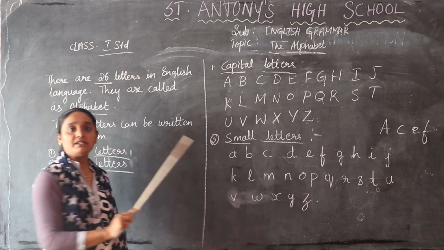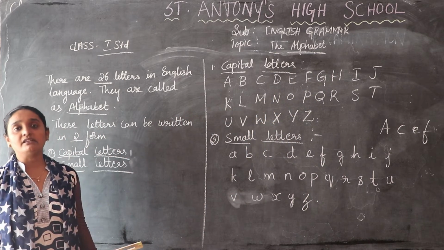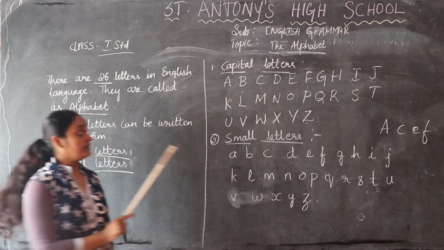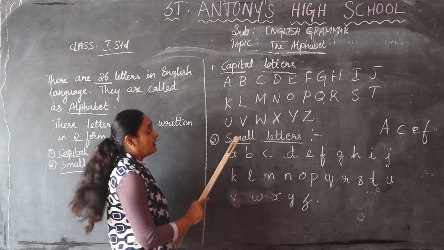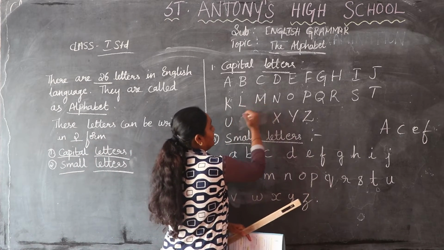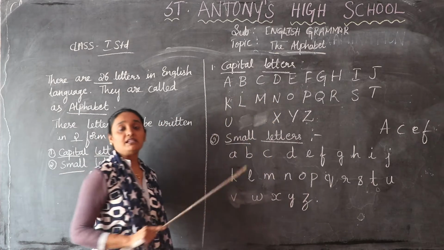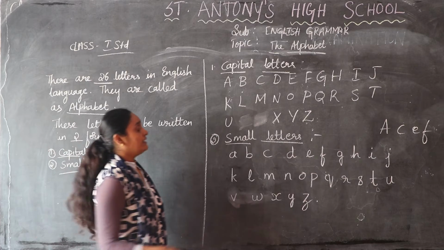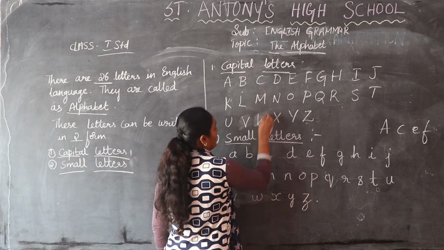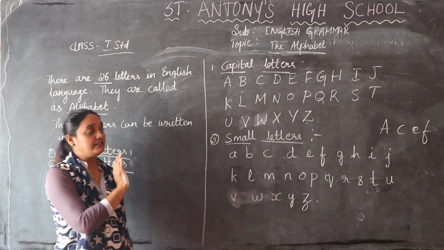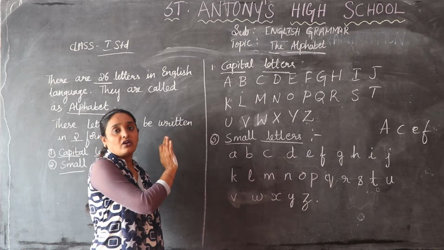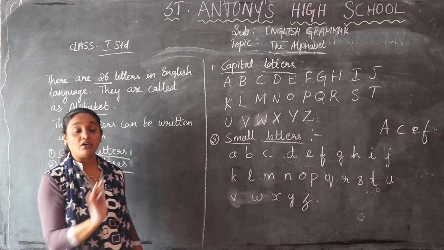If one letter is missing, the family member is missing. For example, I have not written B and W. So you can see that the family member is missing there. It should be in a proper order. We cannot change this. It is already in order, so you cannot change it.